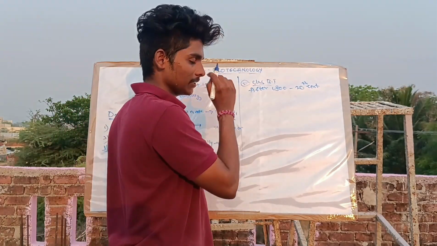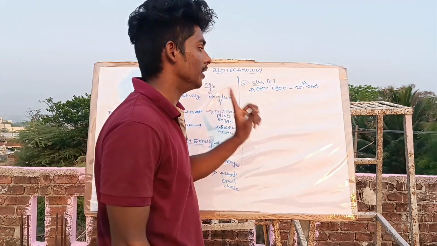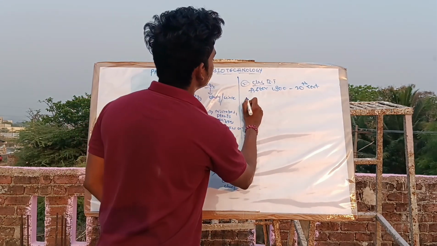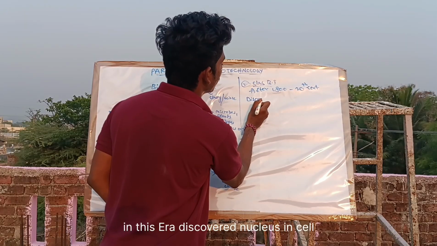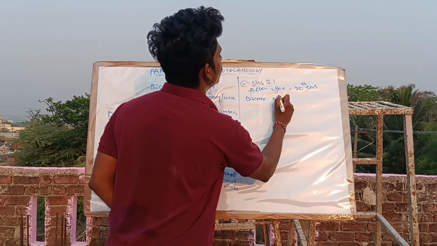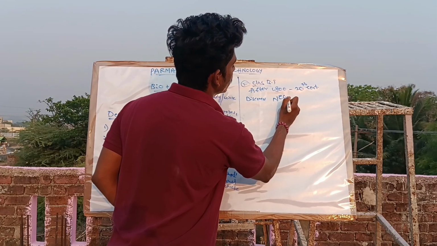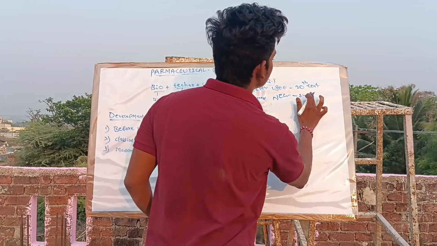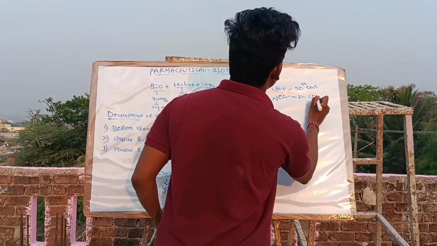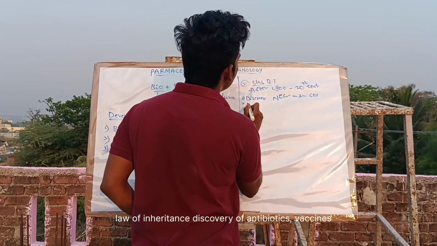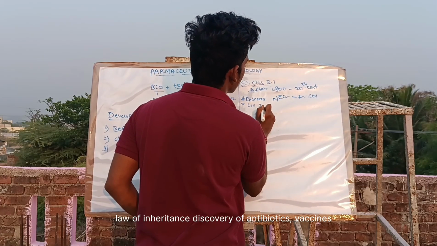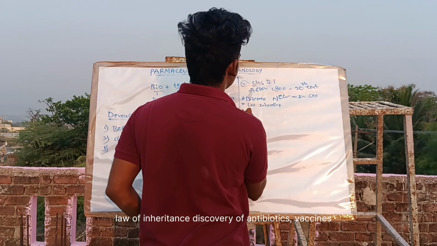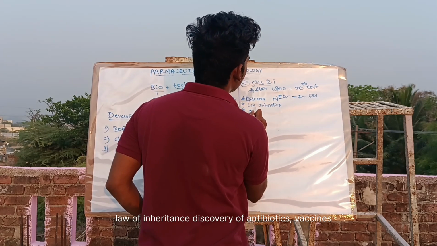In this era, the nucleus in the cell was discovered, and the law of inheritance. Next, antibiotics and vaccines.